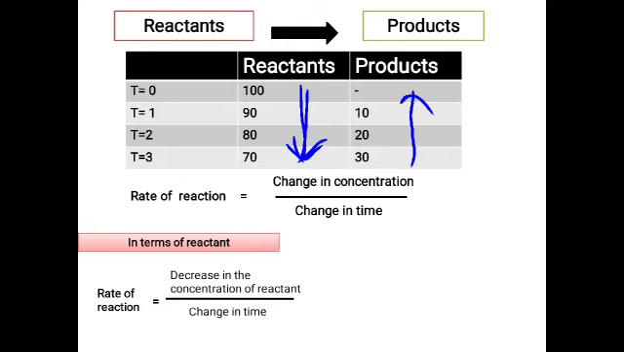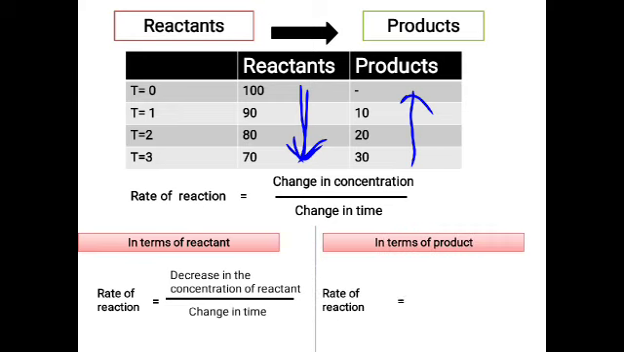Now observe the product side. When you see the speed of the product, what is happening with respect to time? You are seeing that with respect to time, the speed of the product is increasing, meaning there is an increase in the concentration of the product with respect to time. So the rate of the reaction for the product can be written as the increase in the concentration of the product with respect to time.